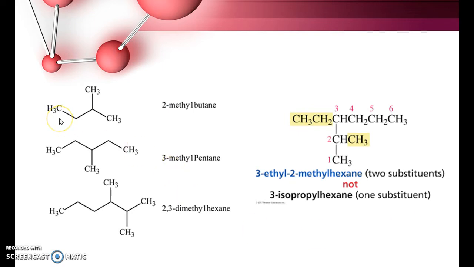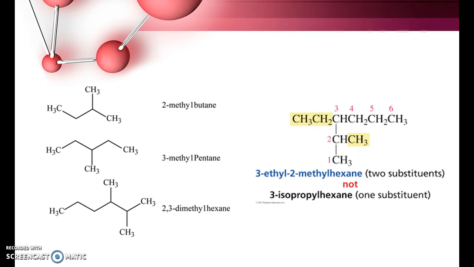The first category, here the lengthiest carbon chain is this one, and this methyl unit we consider as a substituent. Always the substituent has to be named first. Since it is on the second carbon, it is 2-methyl butane. Similarly, it's a symmetrical hydrocarbon. Even if you give numbering from left to right or right to left, both are the same, and the methyl unit is at carbon 3. So 3-methyl, and the number of carbons in the parent is pentane. And finally here, in the second position 1 methyl is there, and in the third position 1 methyl is there.